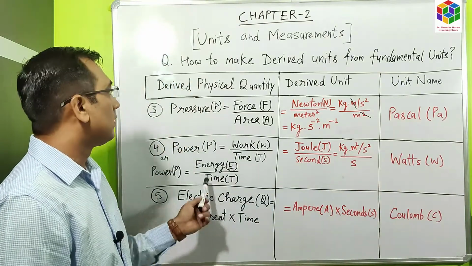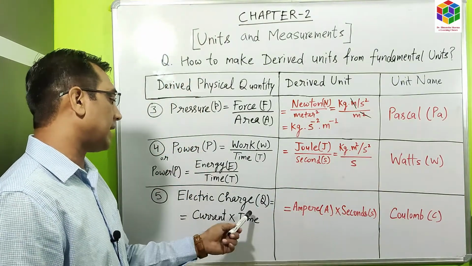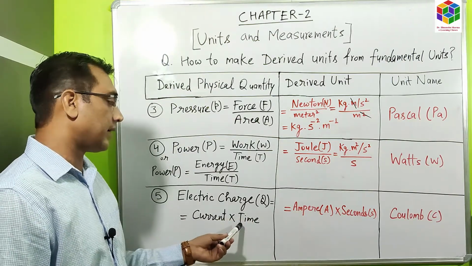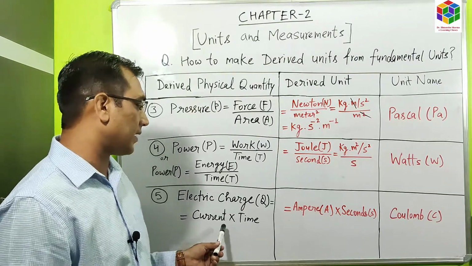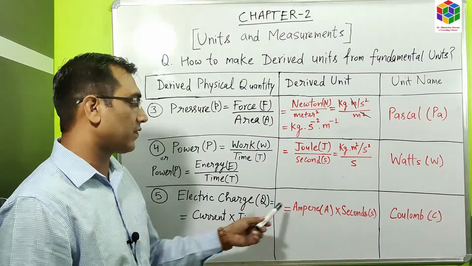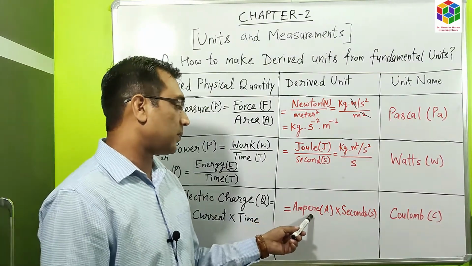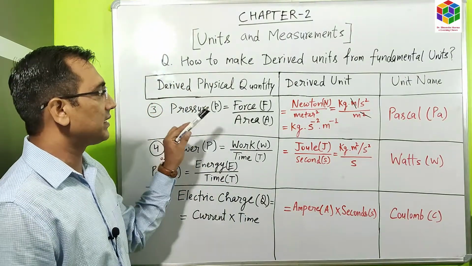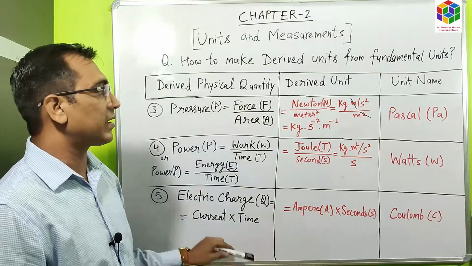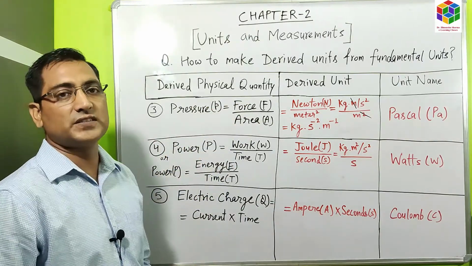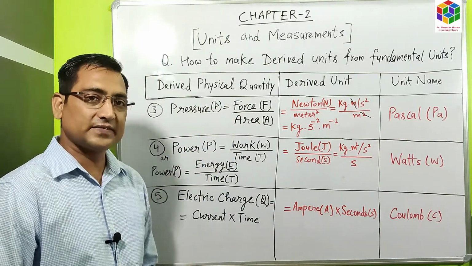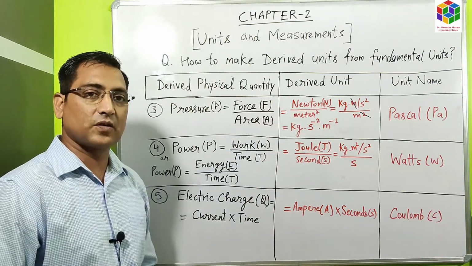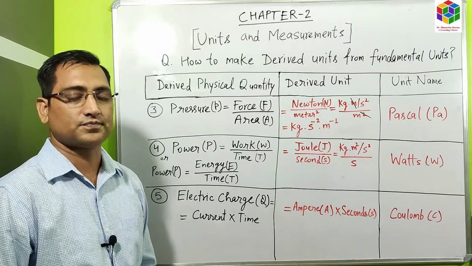The last derived physical quantity is electric charge, denoted by Q, which is equal to current into time. The unit of current is ampere and the unit of time is seconds. So ampere into second is known as coulomb. As you have seen, many derived units are obtained from the fundamental physical quantities and their units. In this way we can derive many more derived units from the fundamental units.